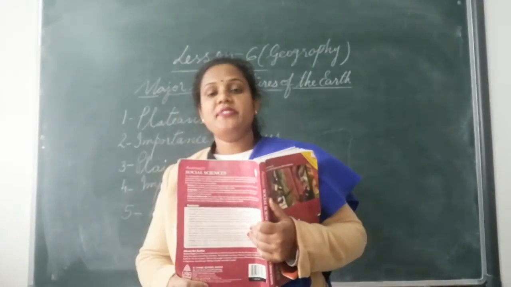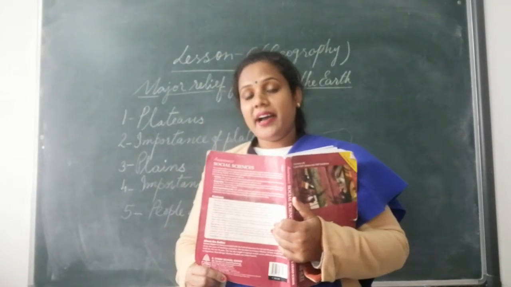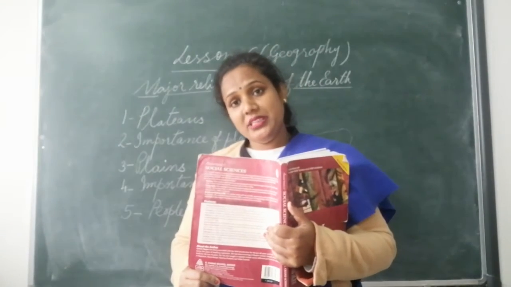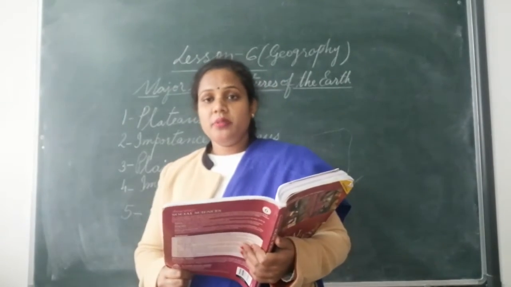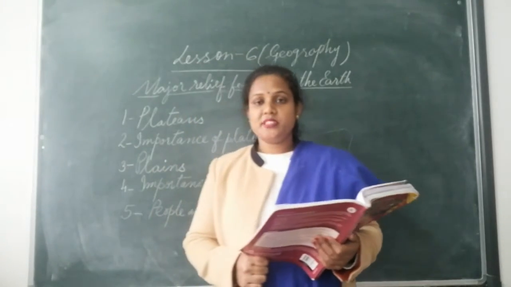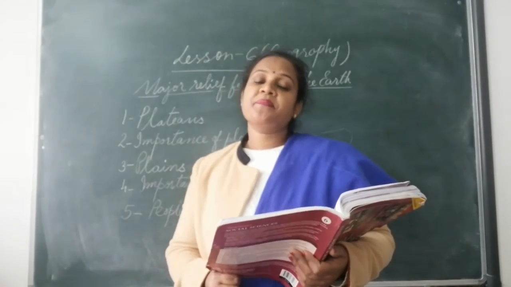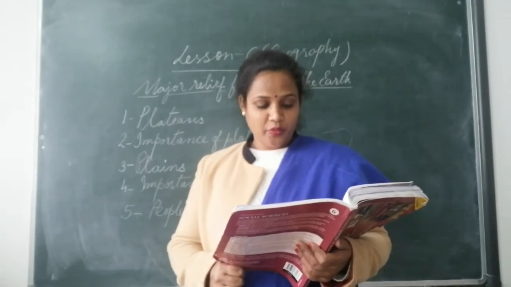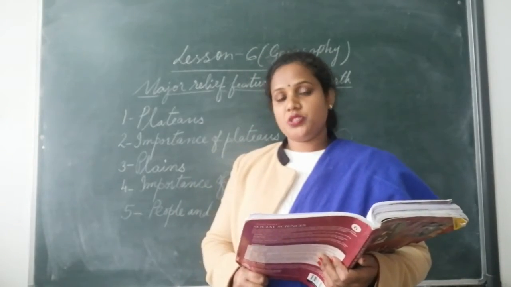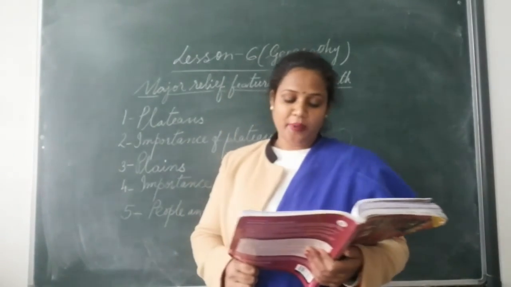So what does this paragraph tell us? What is a plateau? A plateau is a raised land, a high land area, flat on the top, spread over a few meters and high up to a few meters, not as high as mountains. They are flat on the top. Some of the examples: the Indian subcontinent has in its center the Deccan Plateau. We have many Eastern African countries, Tanzania, Kenya and others. And the highest plateau of the world, known as the roof of the world, is the Tibetan Plateau.